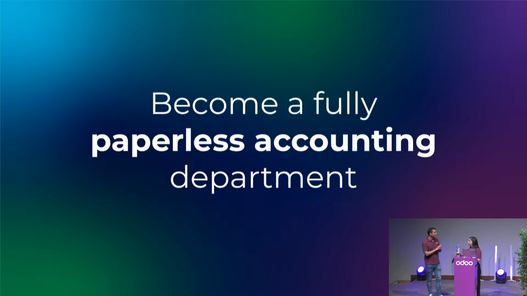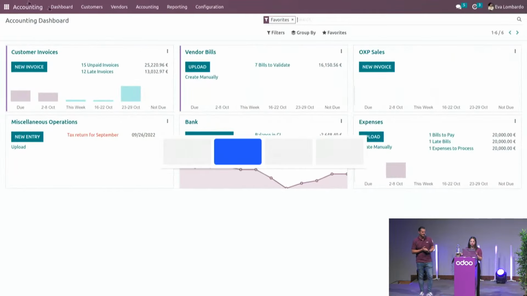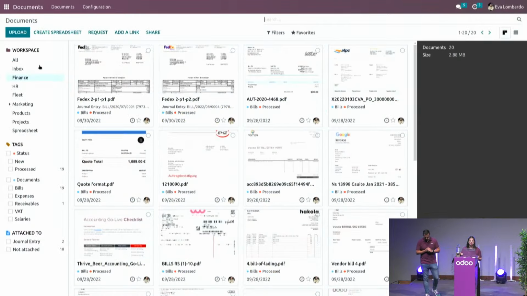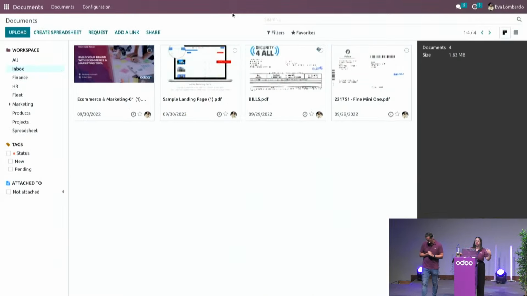paperless accounting department. Because everybody is talking about it, but what does it look like in practice, Eva? Well, for the second step of our journey, we're going to dive into our documents application. Because here at Odoo, we have no paper anymore because we've hired a third party that scans all our paper mail, it sends it to us through an email alias, and all these documents are retrieved in our documents application within our own database.